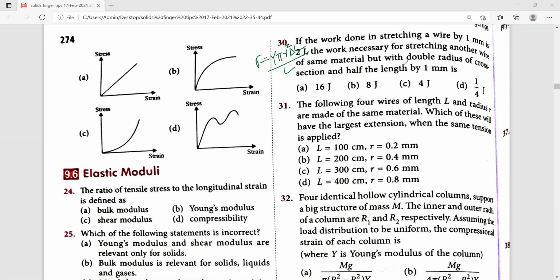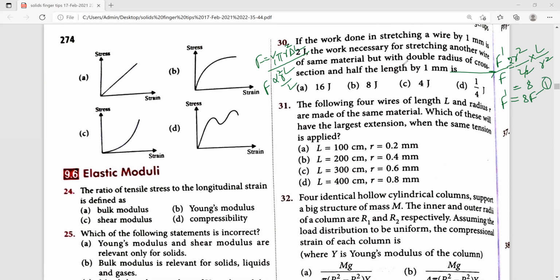So force is directly proportional to R square divided by L. So F dash divided by F is equal to 2R square divided by L by 2, into L by R square. Cancel the terms, and the remaining is 8. So F dash is equal to 8 into F. Consider this as equation 1.